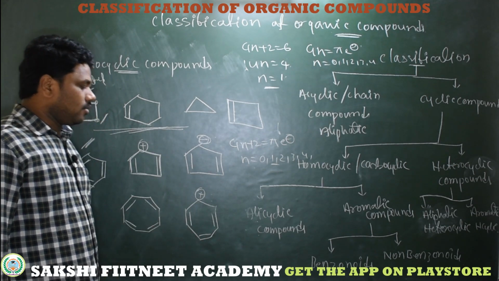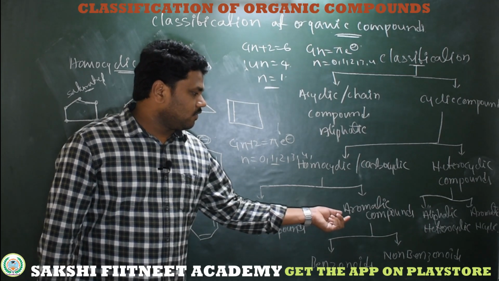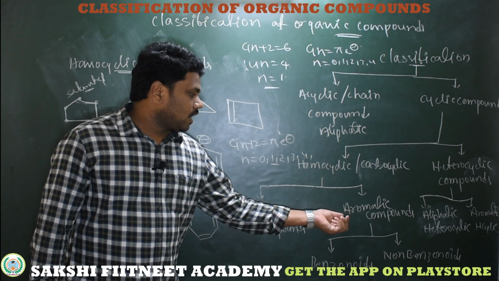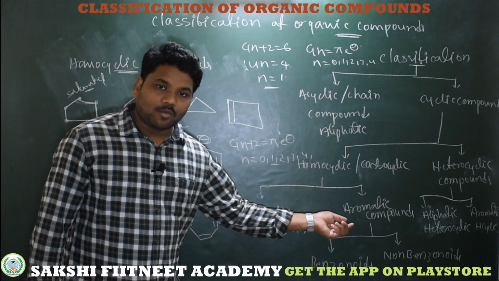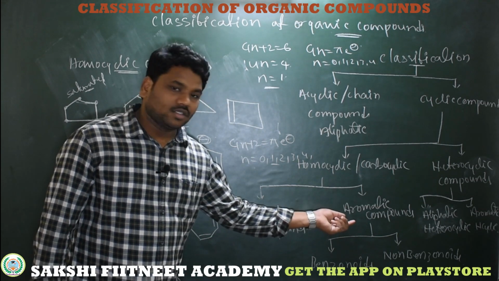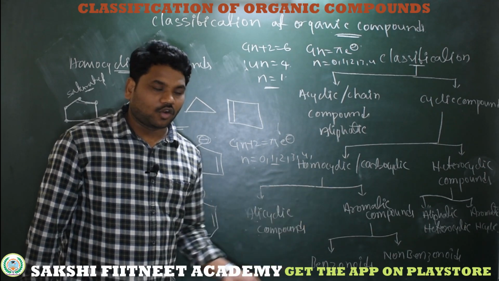To learn about aromatic compounds, we have another video in which we discussed what are aromatic compounds, what are anti-aromatic compounds, and what are non-aromatic compounds. So just watch that video, then it becomes very easy to tell which are aromatic, which are anti-aromatic, which are non-aromatic.